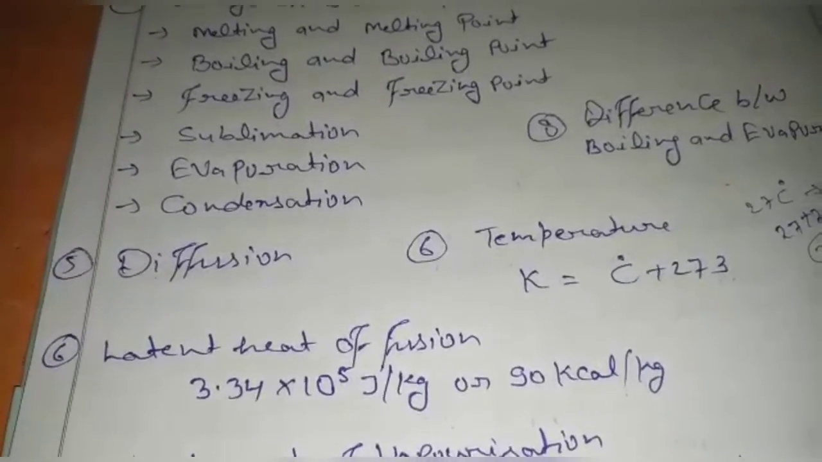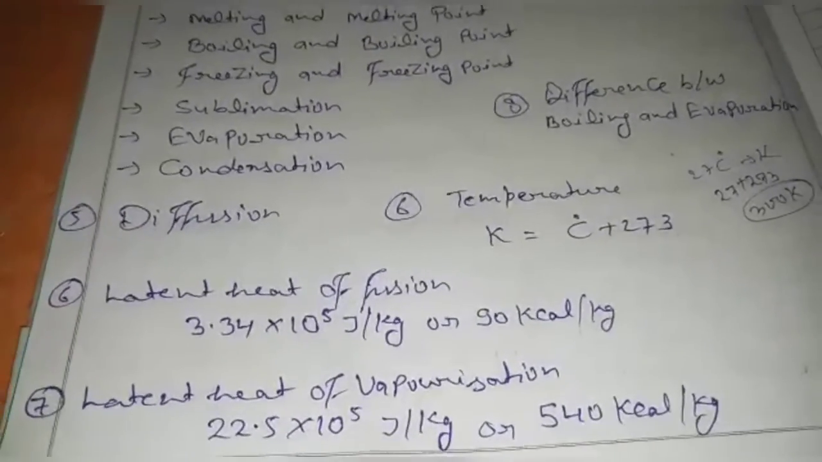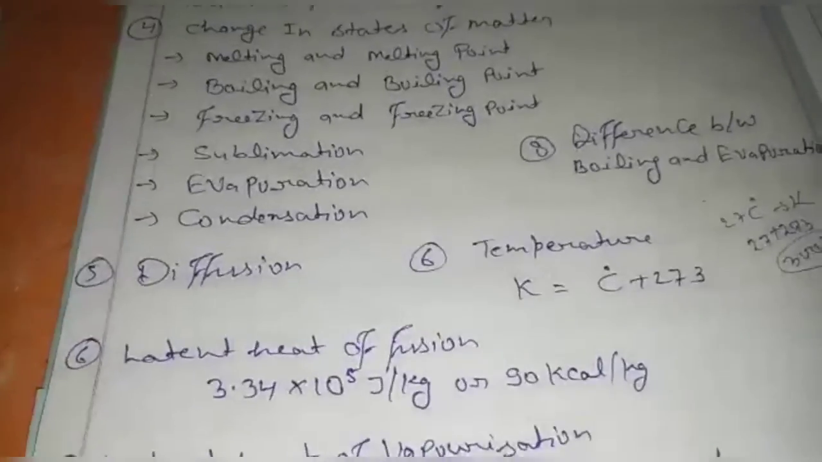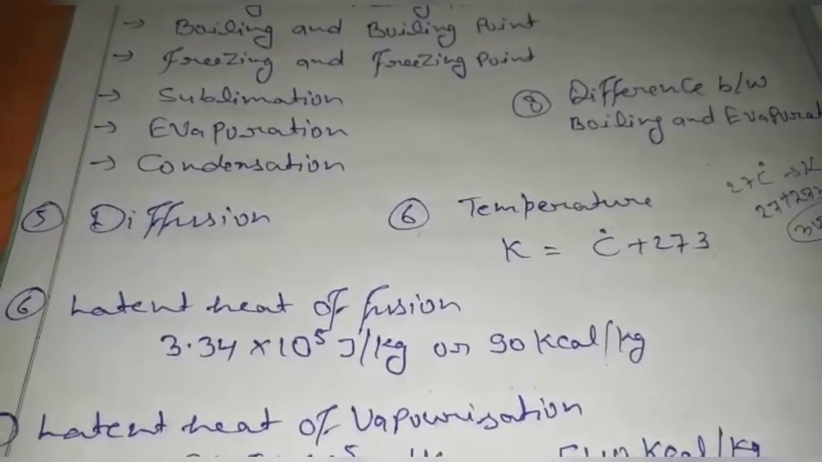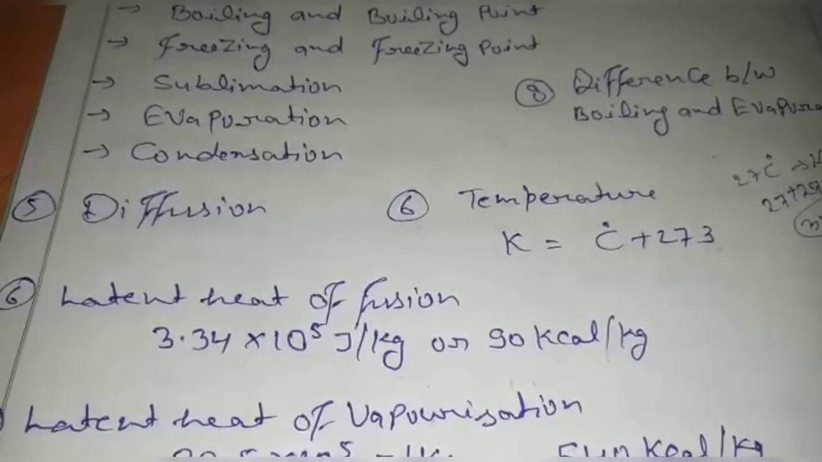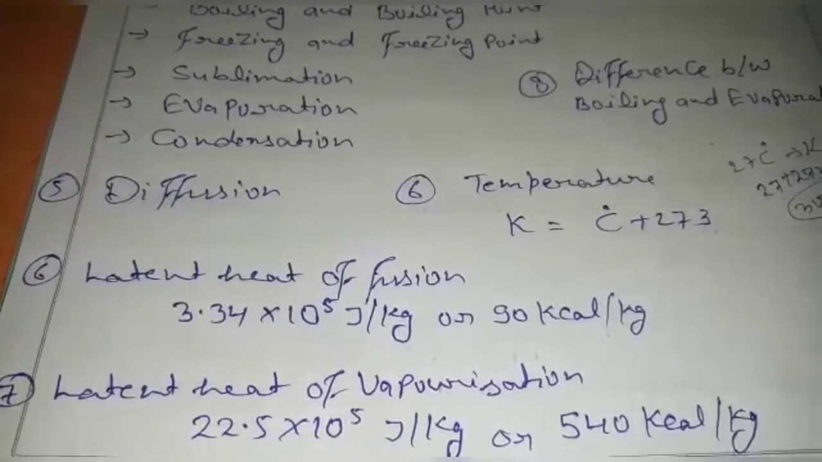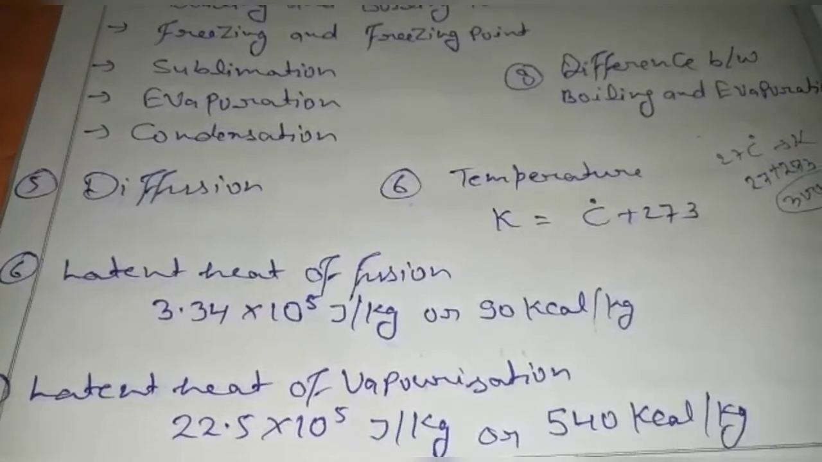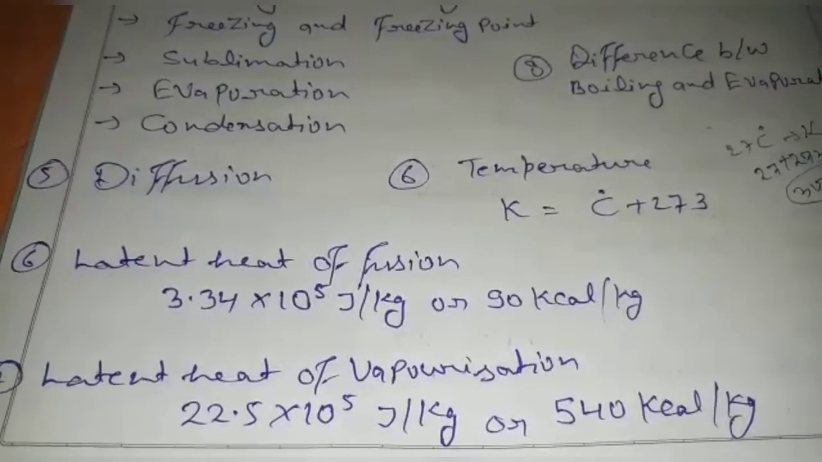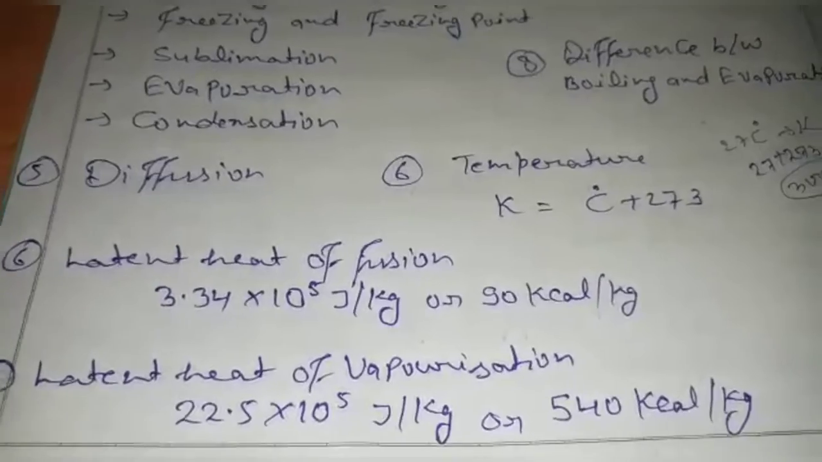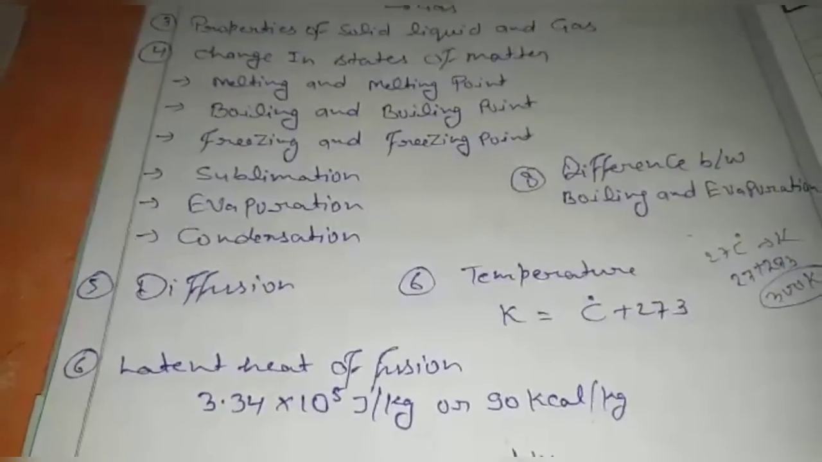Next is the definition of latent heat of fusion and latent heat of vaporization. The value of latent heat of fusion is 3.34 into 10 to the power 5 joule per kilogram, or 80 kilocalorie per kg. And latent heat of vaporization is 22.5 into 10 to the power 5 joule per kilogram, or 540 kilocalorie per kg. So these are the topics you have to learn.